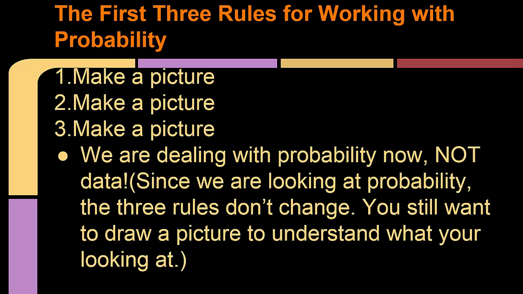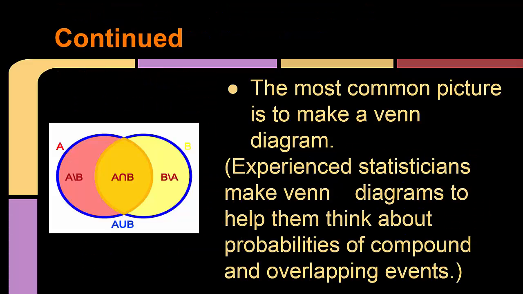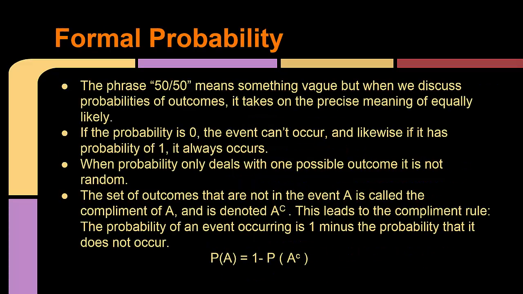The first three rules for working with probability start with making a picture, and the most common picture we use is a Venn diagram. Formal probability is basically the opposite of personal probability, where we actually use math. The phrase 50-50 basically just means equally likely. If the probability is 0, the event can never occur, and if the probability is 1, it always occurs. When probability only deals with one possible outcome, it is not random.